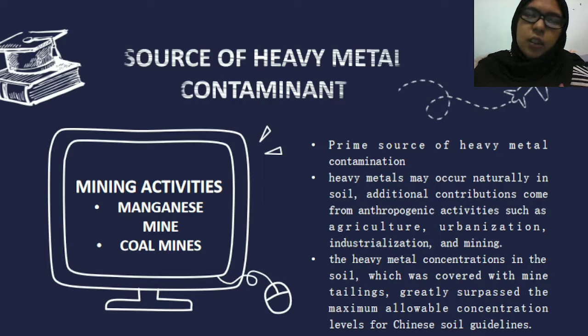The heavy metal concentration in soil covered with mine tailings greatly surpassed the maximum allowable concentration level of the Chinese soil guideline, which means that if the heavy metal concentration from the mining is higher, the soil will be polluted and contaminated. This will cause several problems for the surrounding area.